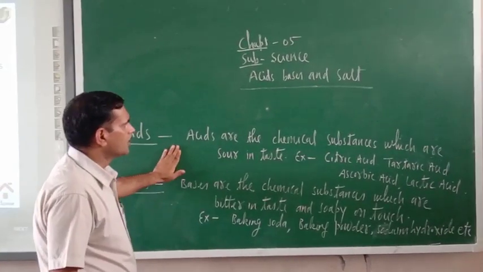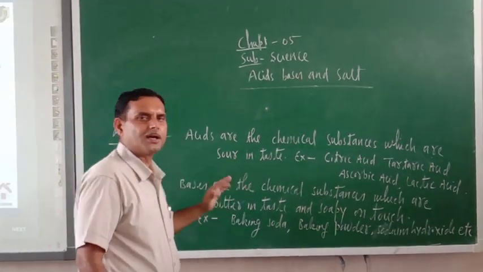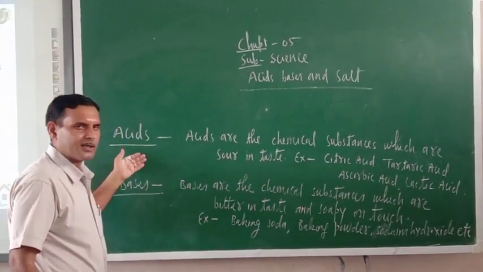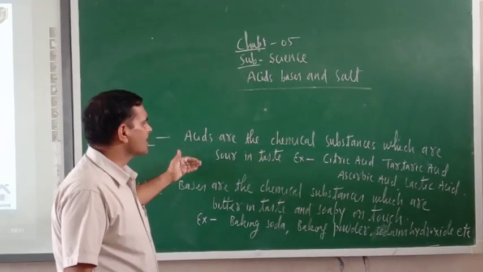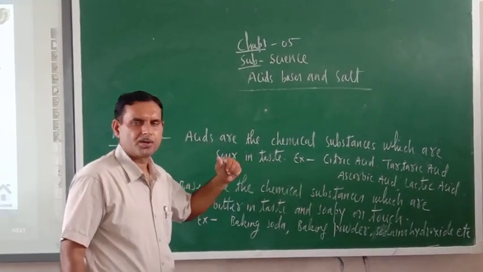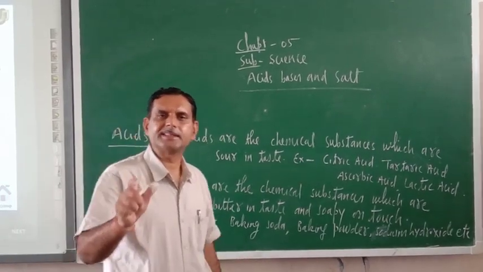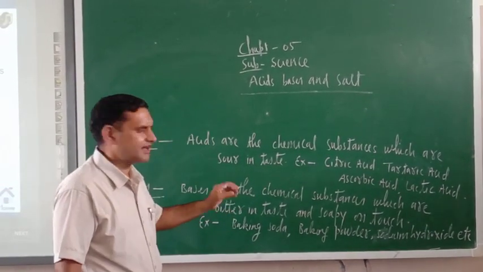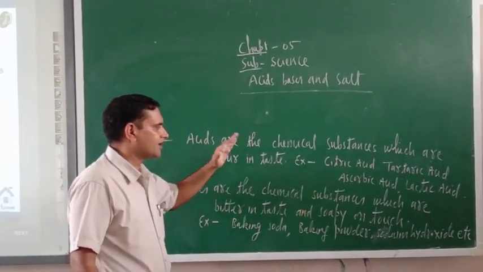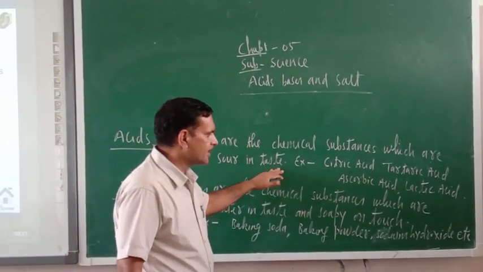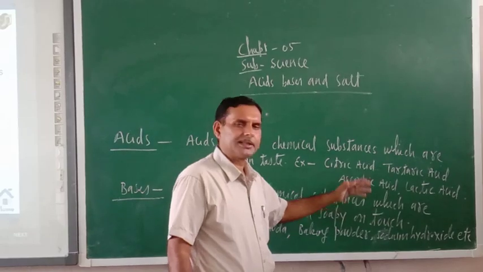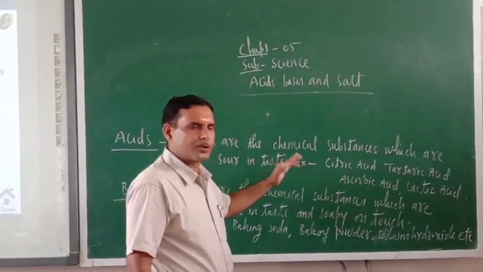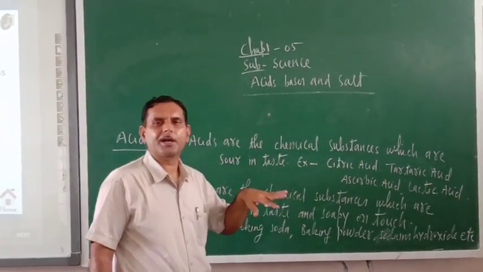Now the question arises here, what are acids? Acids are chemical substances which are sour in taste. What are the examples of acids? Citric acid, tartaric acid, ascorbic acid, lactic acid. So these acids we are taking daily.